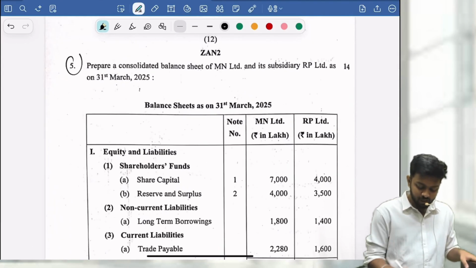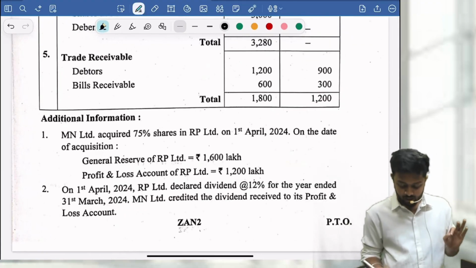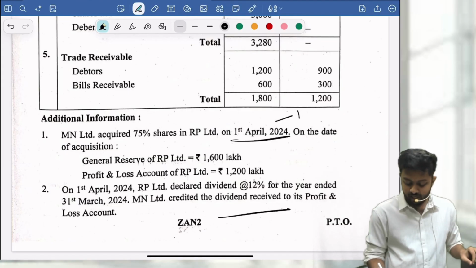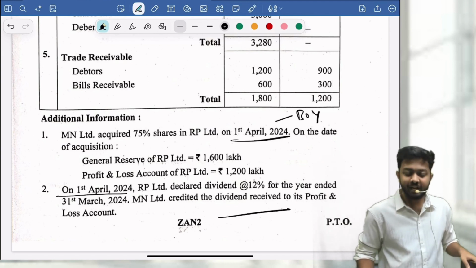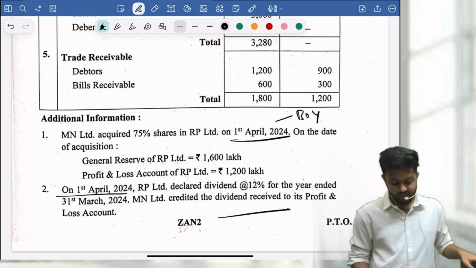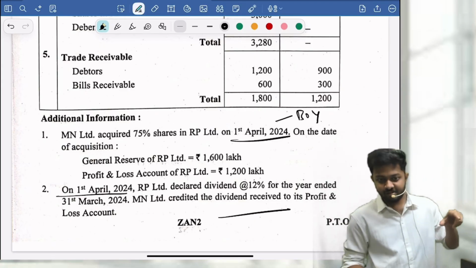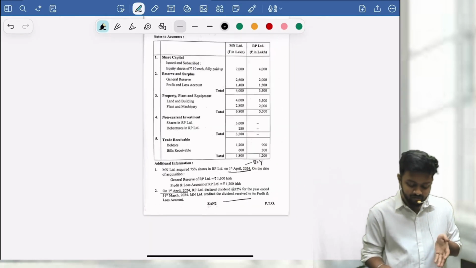Then we have question number 5, which is consolidation. Again, consolidation is a very easy question. So there's a pre-acquisition dividend, and the date of acquisition is the beginning of the year. That day only they have acquired, and that day only they have declared dividend. That means the entire dividend is pre-acquisition. What will we do? We'll add it back, reduce it from pre-reserves, and also reduce it from the cost of investment. Same problem we have done.